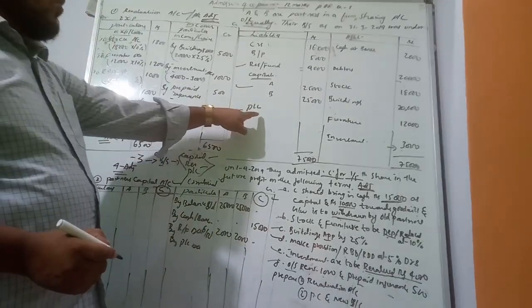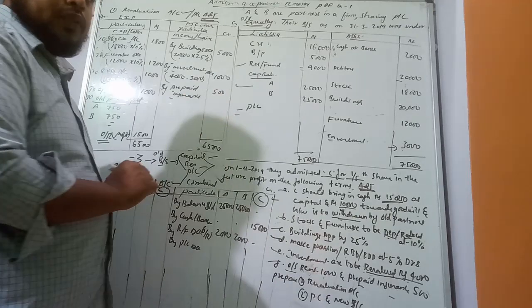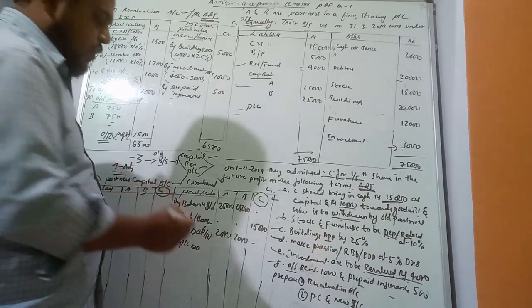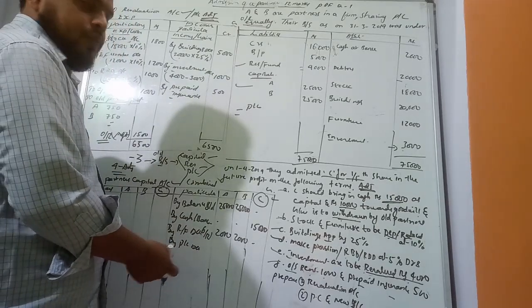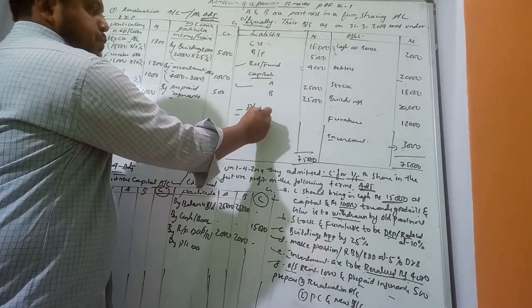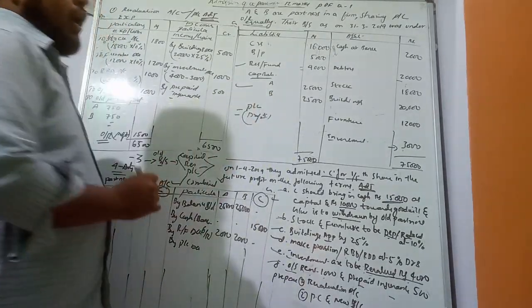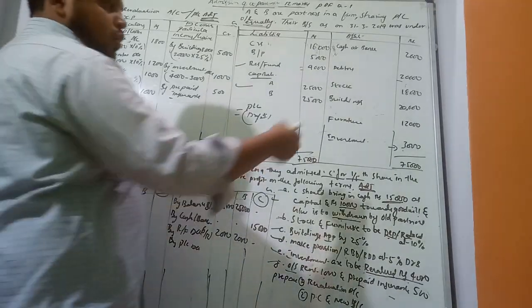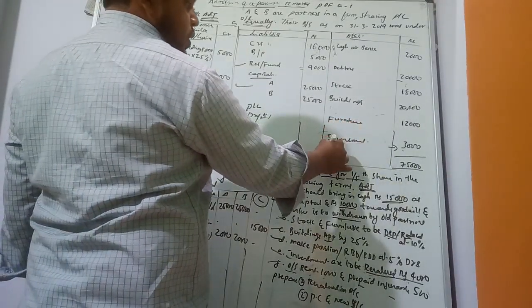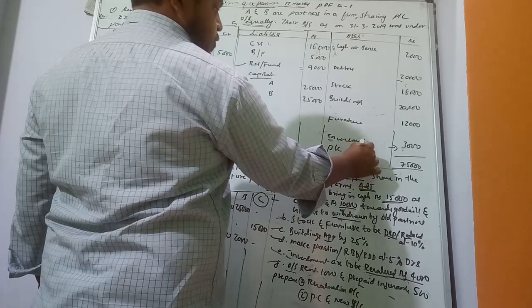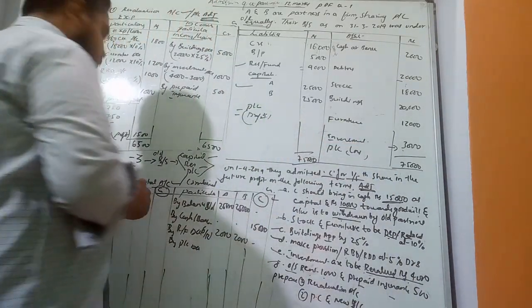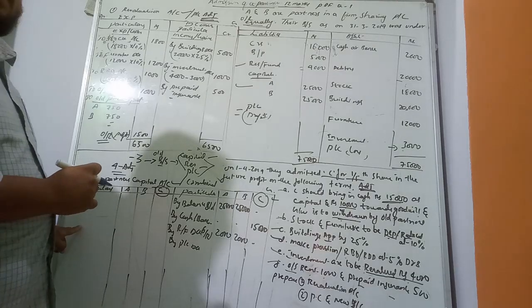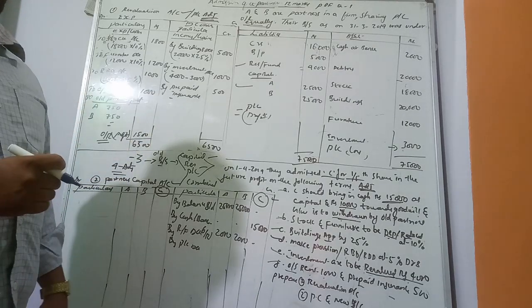Suppose if you get a profit and loss account on the liability side, under the partners' capital account we share it on the credit side, so that is called profit. Suppose if you get the PL account on the asset side, that will be loss, so the loss is transferred to the partners' capital account on the debit side. Opposite we have to record. That is accumulated profit or loss.